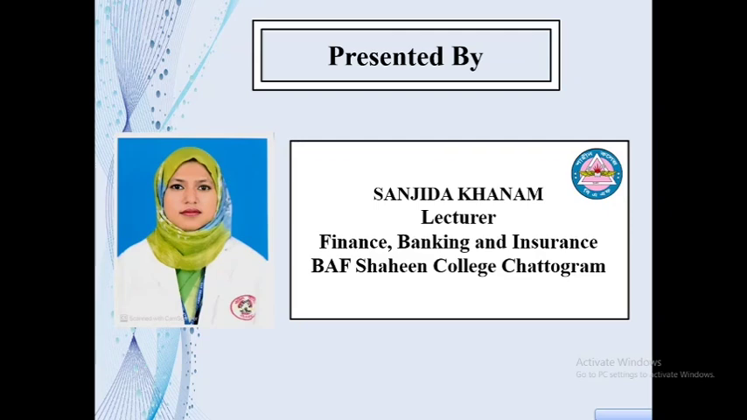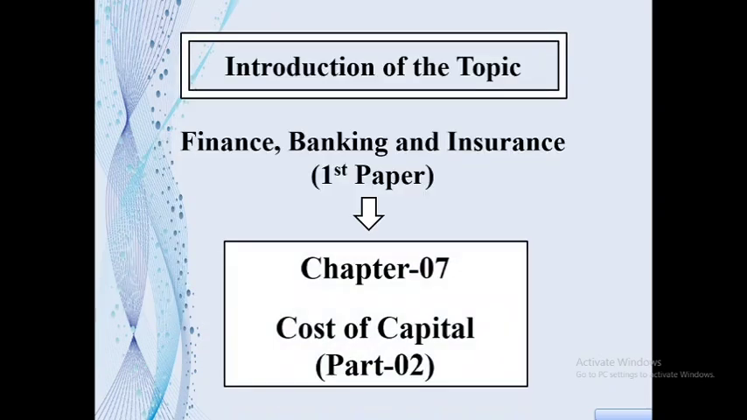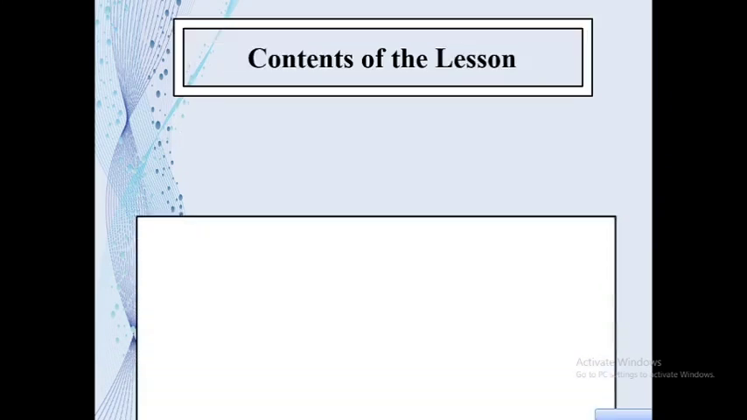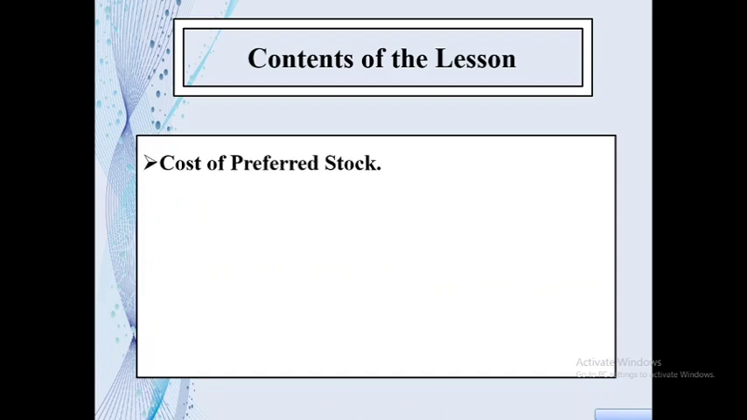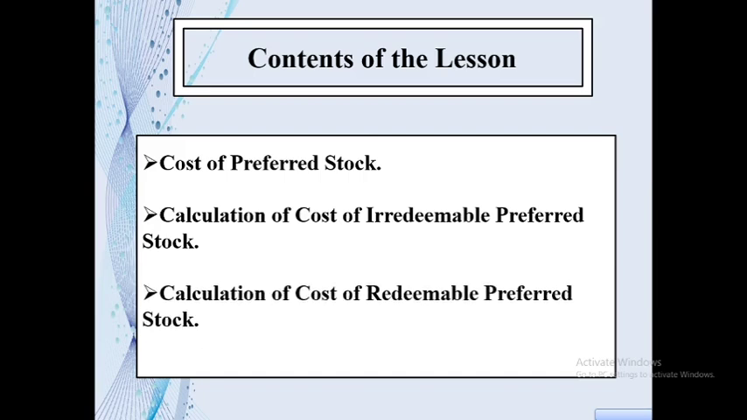In the first lecture, I discussed the concept of cost of capital and the calculation of cost of debt. Today, I am going to start the second part of cost of capital from Finance, Banking and Insurance first paper. And our today's contents are cost of preferred stock, calculation of cost of irredeemable preferred stock, and calculation of cost of redeemable preferred stock.